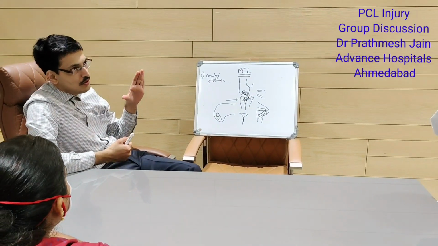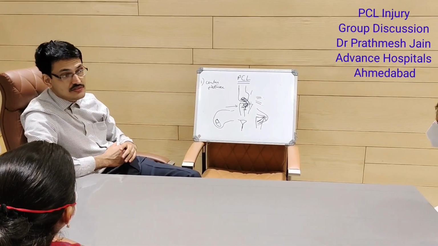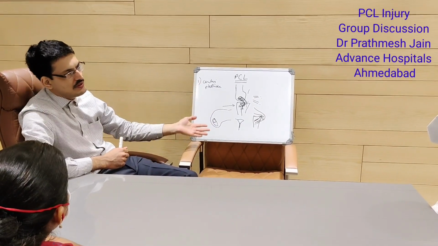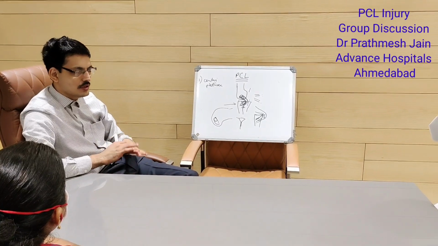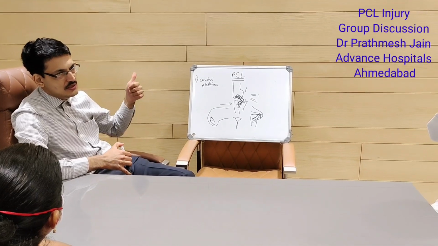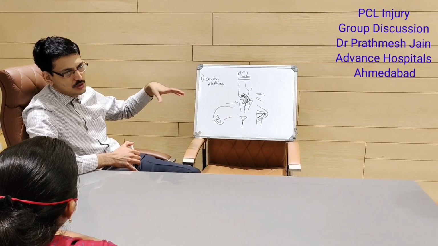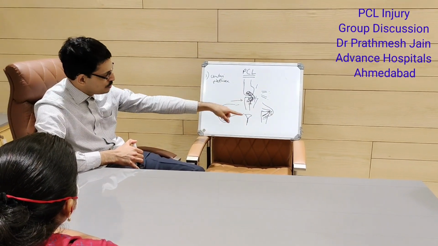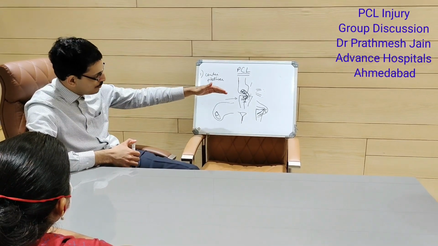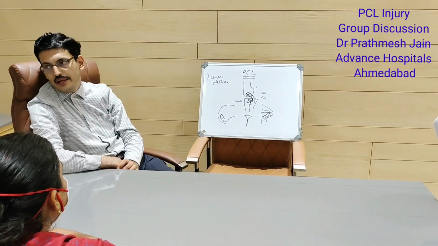And even if you do everything, most of these patients may have residual laxity. It is very common in PCL. So if you do a very good job, very good reconstruction, still you can have a grade 1 post-operative laxity, which is quite common. And that is why, to prevent this, augmentation: don't touch the normal PCL, don't touch the normal fibers, don't remove them. That is number 1. Then you need to use this killer turn concept. These are the things that you need to do, and you need to make your tunnel as low as possible.